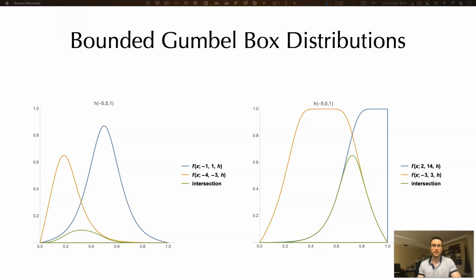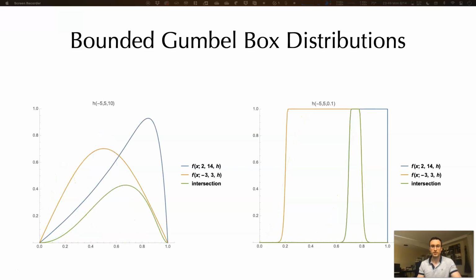Here we see the unnormalized densities, which represent the bounded Gumbel boxes in [0, 1]. The green curve represents the intersection. The boxes on the right are wider than those on the left. And here we see the impact of high and low scale parameters on the universe box. As the scale parameter of the universe box goes to 0, we recover the original probabilistic box embedding model.